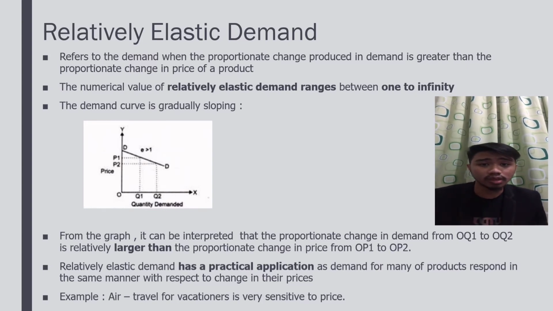The demand curve that we can see in the slide for relatively elastic demand is gradually sloping, and from the graph it can be interpreted that the proportionate change in demand from OQ1 to OQ2 is relatively larger than the proportionate change in price from OP1 to OP2.